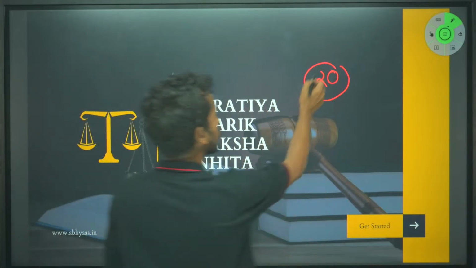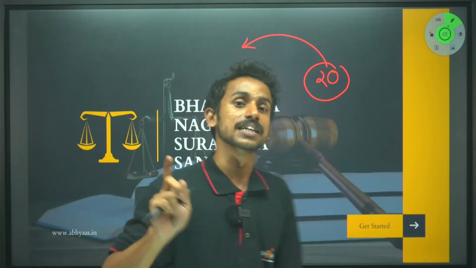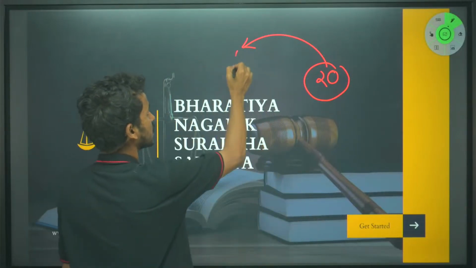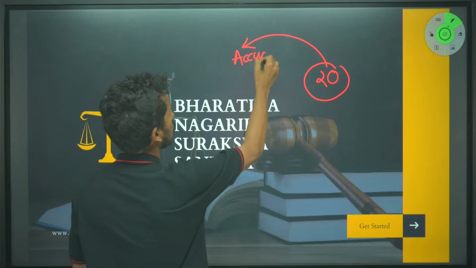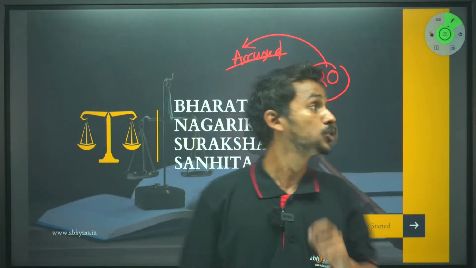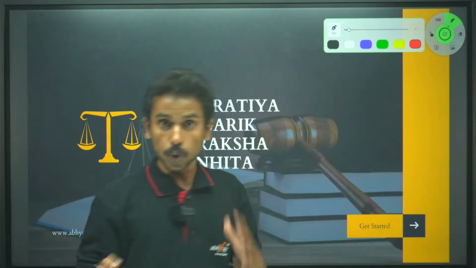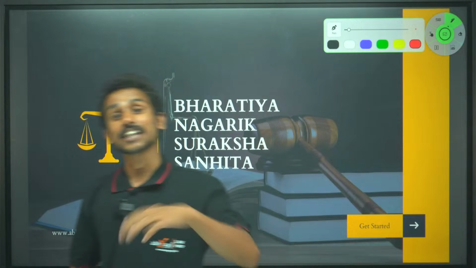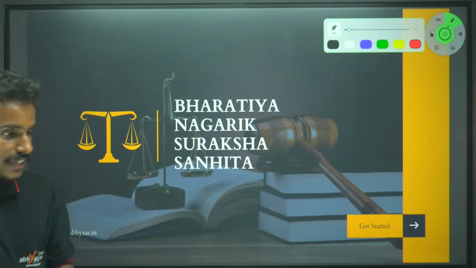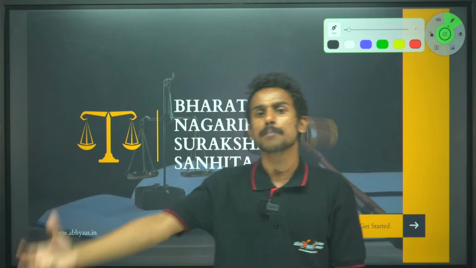It says that if you're bringing any retrospective effect, the one thing that you have to test here is whether it is affecting the accused or not. Is it affecting the accused or not? Essentially on that itself, we get to know whether these laws can be made retrospectively applicable or not. For example, earlier I was supposed to be tried by a court of judicial magistrate.